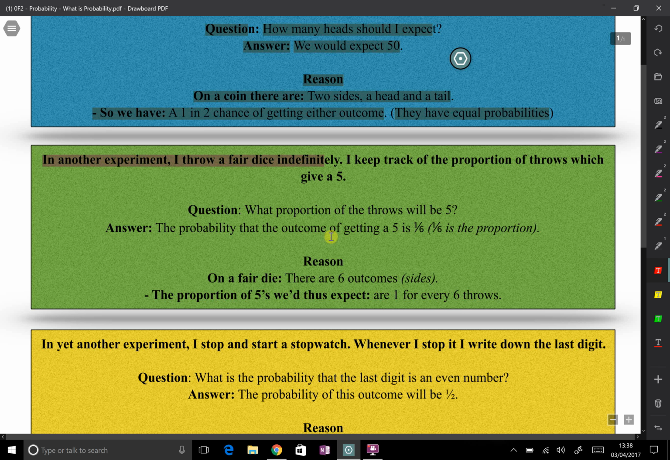In another experiment, I throw a fair dice indefinitely. What I do is I keep a track of the proportion of throws which give a 5. So a question we could ask is what proportion of the throws will be 5? The answer is the probability that the outcome of getting a 5 is 1/6. So 1/6 is the proportion. The reason for this is on a fair die, and die is just the singular of dice, there are 6 possible outcomes, so 6 sides. The proportion of 5s we'd thus expect is 1 for every 6 throws.